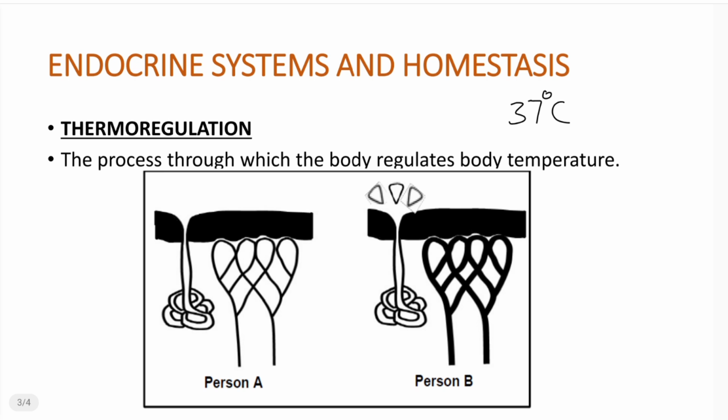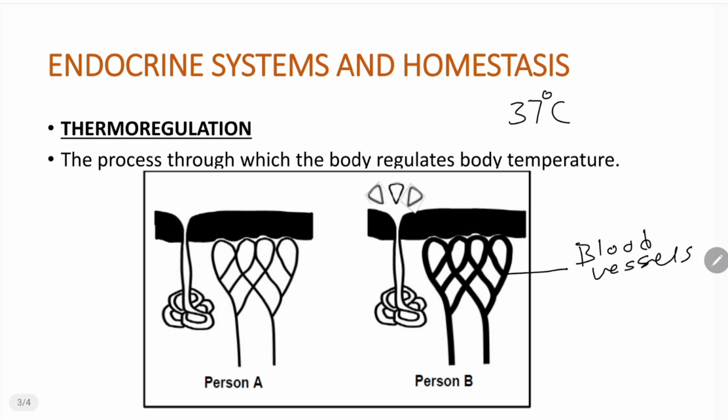These diagrams are going to represent the skin of a person during a cold day and also the skin of a person during a hot day. We need to be able to differentiate between the two and tell which one represents a person on a hot or a cold day, right? Now, let's try to label the parts that we have here. So we're going to have this part, and this part is just blood vessels, right? These are blood capillaries. These are blood vessels.